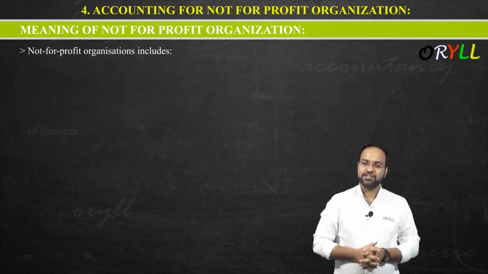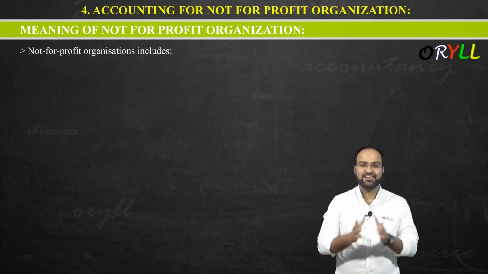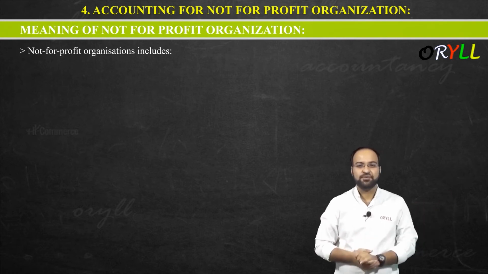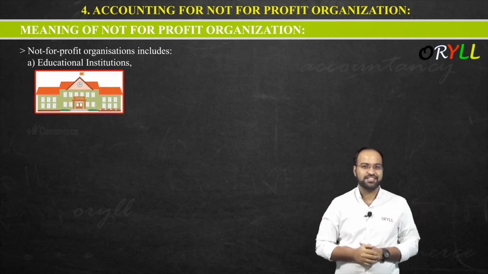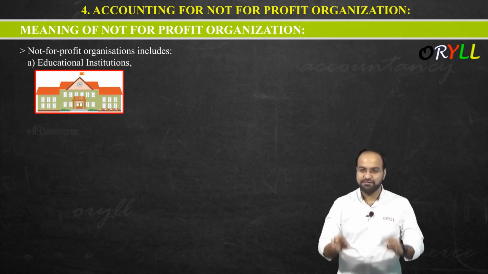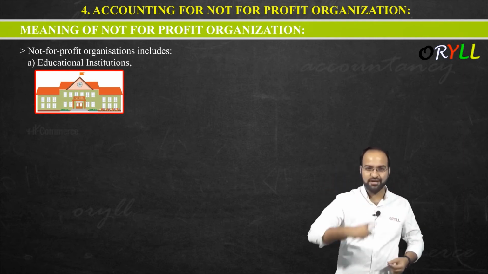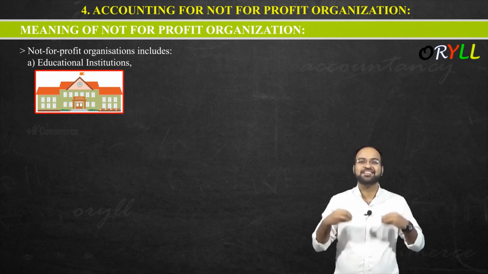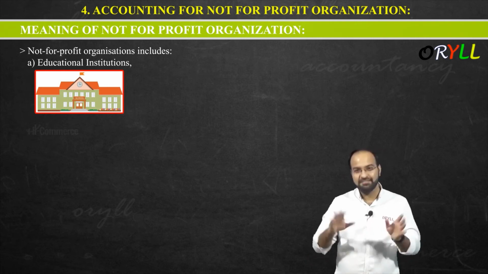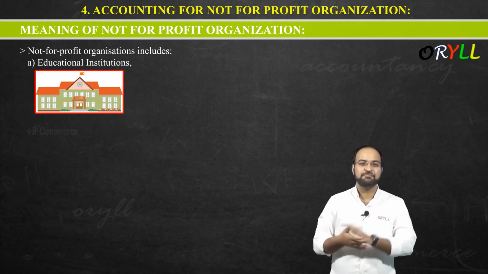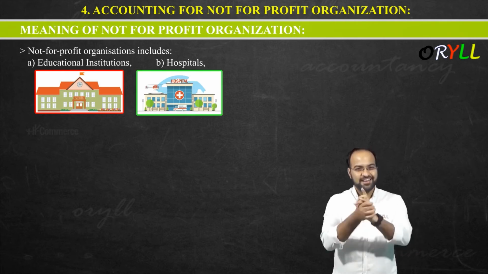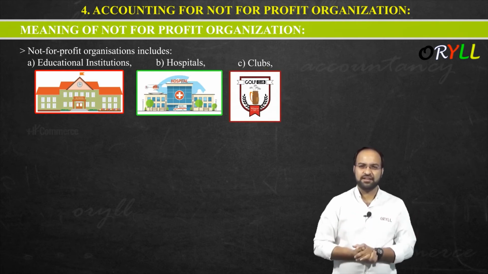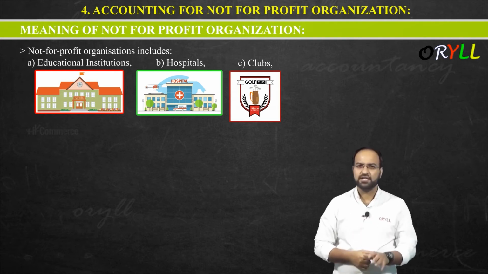Not for profit organization includes the following, sir. Now let us see some more examples of the NPO. First one, education institutions such as your schools, colleges. They are earning profit. I know you are also having the intention, sir, you are giving the wrong example. They are earning crores of rupees. Yes, they are earning crores of rupees, but their main objective is not to earn profit. They will earn, but their main objective is to serve the society. Hospitals, clubs, any clubs you can say here. Got it? Football clubs, cricket club, boxing club, any club.